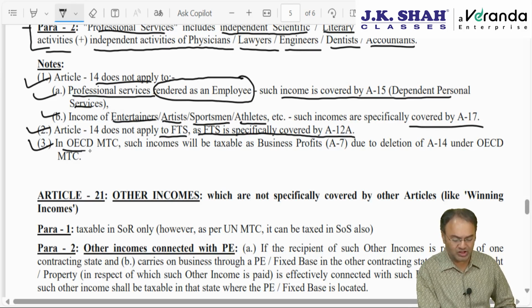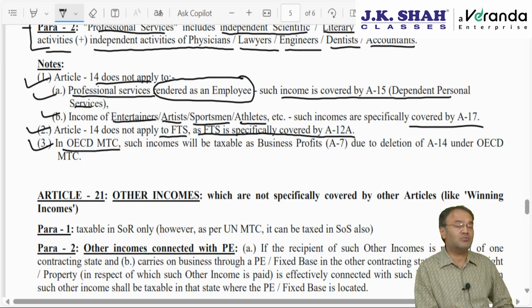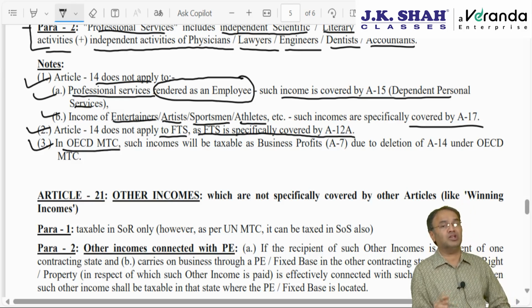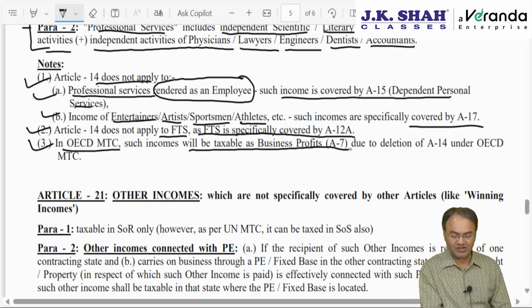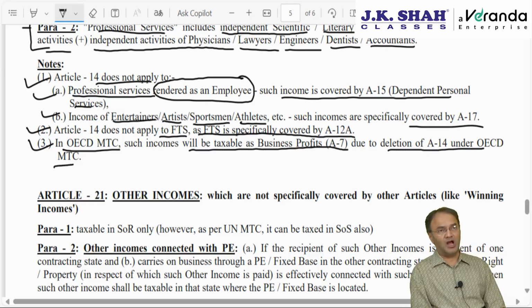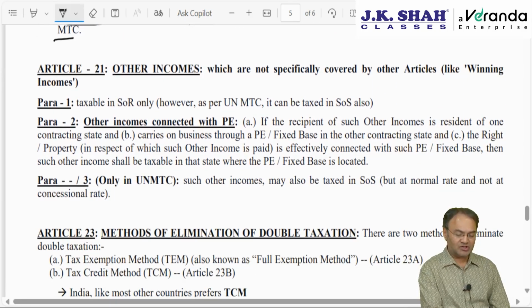And last, in the OECD Model Convention, other incomes were there earlier. Article 14 was deleted on 29th April 2000. What to do? Then it will be taxable either as business profit, Article 7, or can be taxed as other income, Article 21. So what is Article 21?